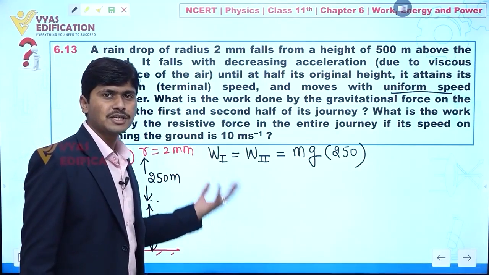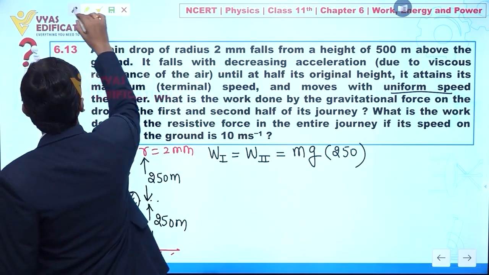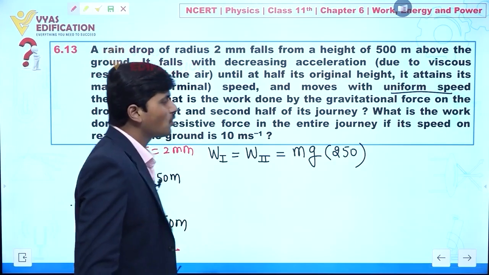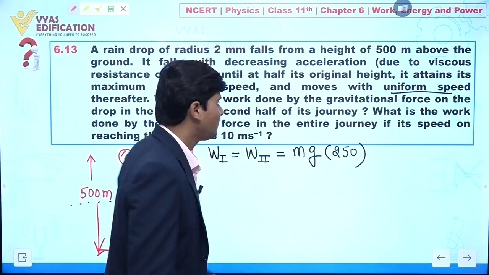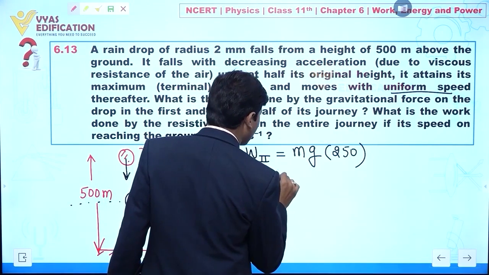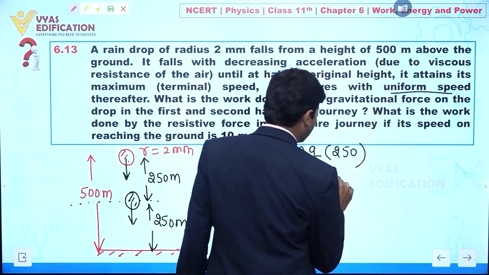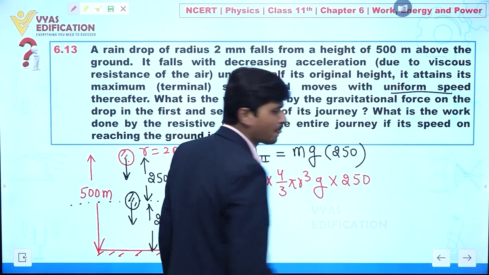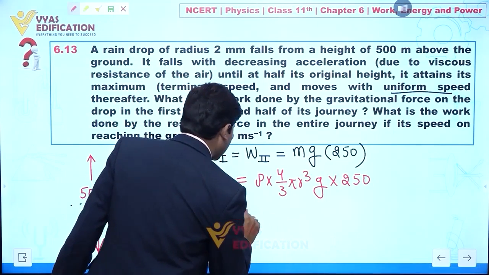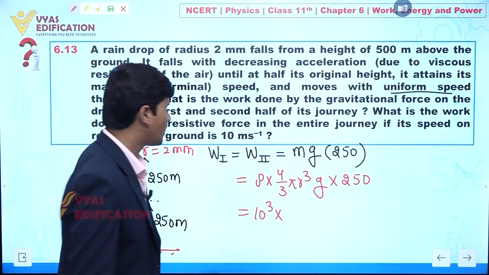Now our objective is to calculate the mass of this raindrop. We know mass is given by density into volume, clear. So density into volume, 4 by 3 pi r cube, multiplied with g, and multiplied with 250. The density of water, of the raindrop, is 1000 kilogram per meter cube.